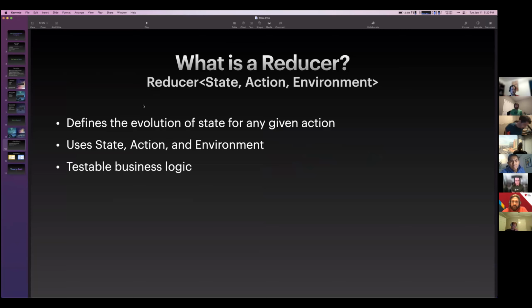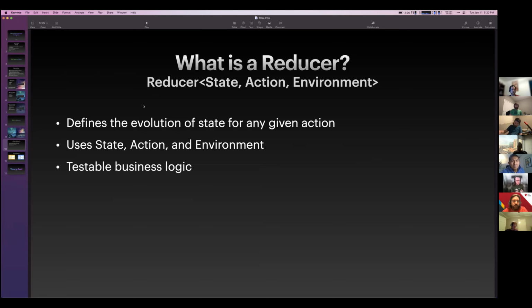And the reducer really just is given a single action, and we just switch over that and modify the state accordingly. But if we can't do it, then we just call out to the environment and have that do the rest of the work. Finally, the reducer is fully 100% testable business logic, or should be. If you can't test the reducer, then you're probably not doing it correctly.